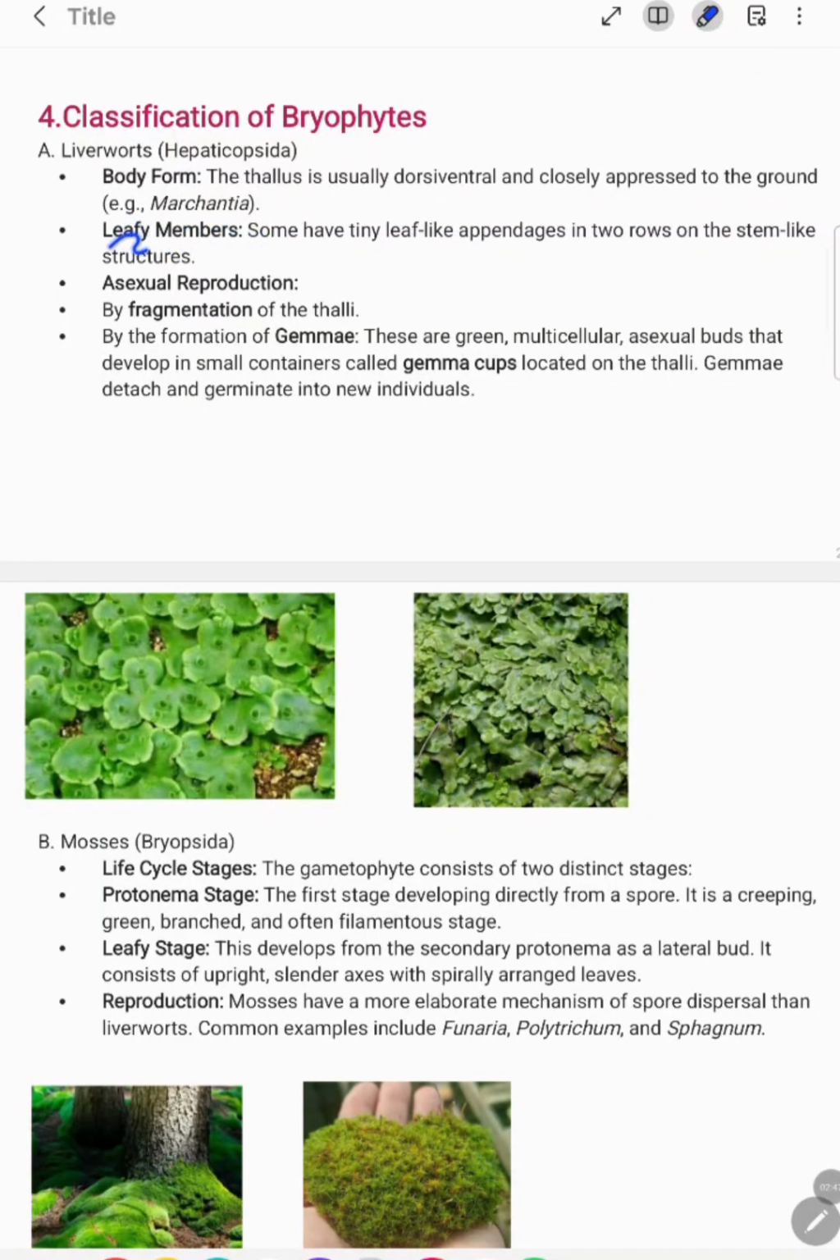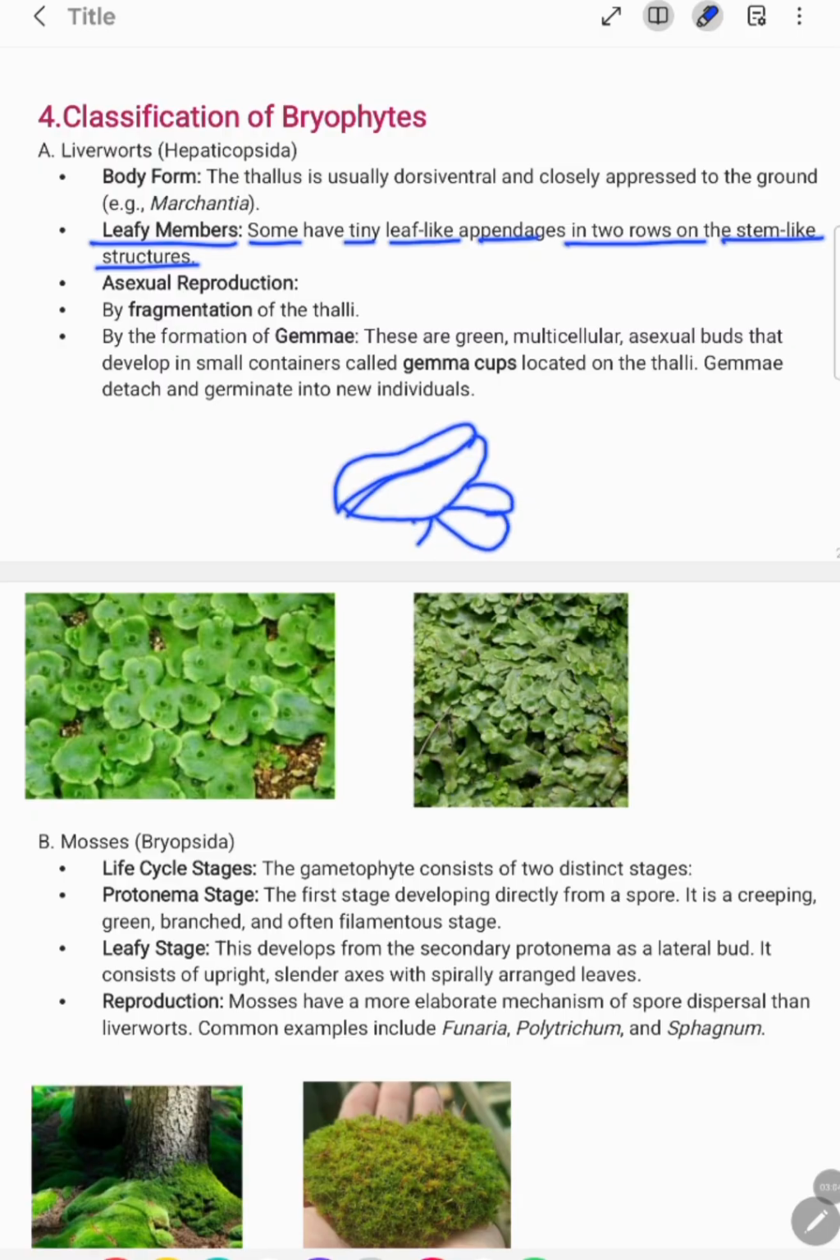Now, what is the leafy structure? Some have tiny leaf-like appendages in two rows on a stem-like structure. They have a stem-like structure, and the structure of the thallus is something like this: there is a midrib in the middle, and surrounding it are leaf-like structures.